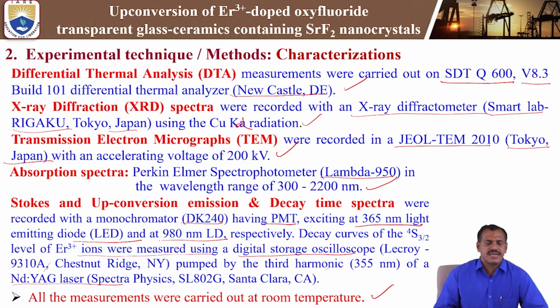So these are the techniques. First, initially you need to measure DTA analysis. Next, XRD analysis. Next, TEM analysis. Next, absorption and luminescence properties, that is Stokes emission, down conversion and up conversion emission, and also lifetime or decay time measurements, which we carried out using these instruments. All the measurements were carried out at room temperature only.